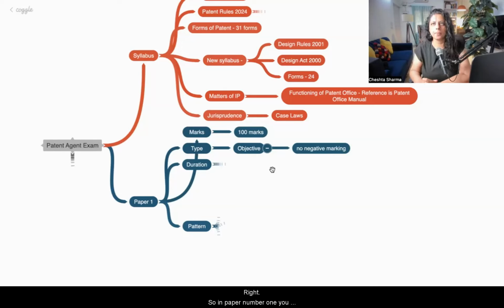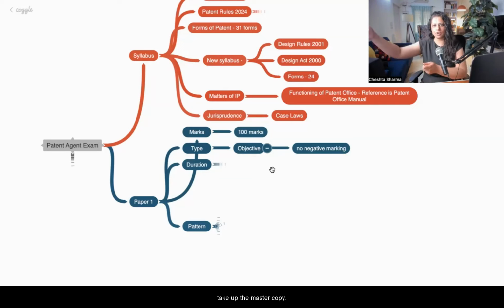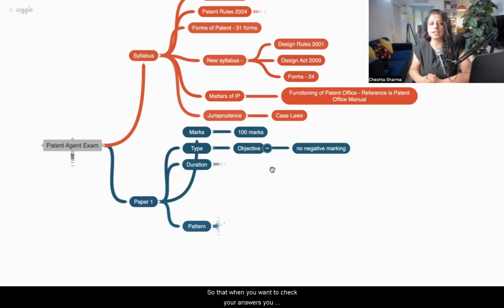Right? So in paper number 1, you will get an OMR sheet. And when you get an OMR sheet, you will have 2 copies. The master OMR sheet, there will be a carbon paper, and there will be a second OMR sheet. So that when you submit your answer sheet, they will take the master copy, and the second one, whatever answers you have filled, they will give it to you. So that when you want to check your answers, you know what you have marked.